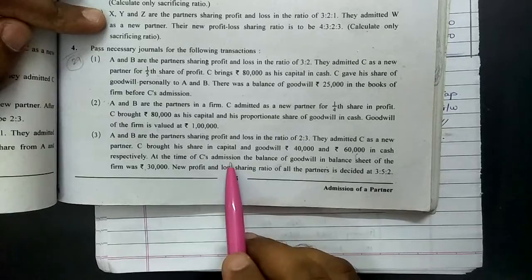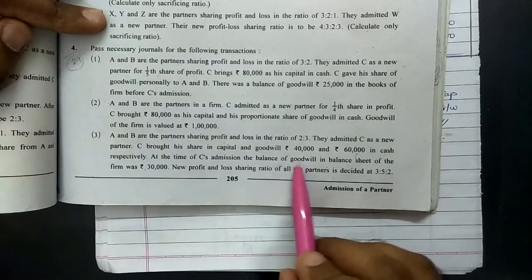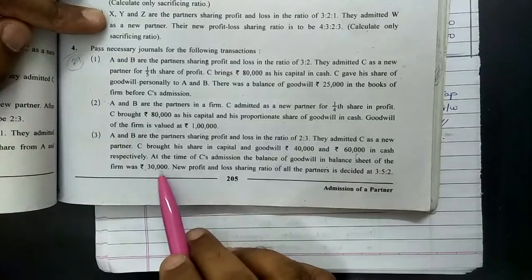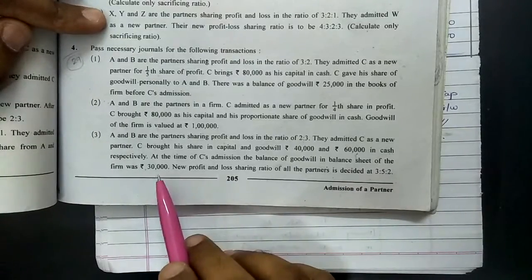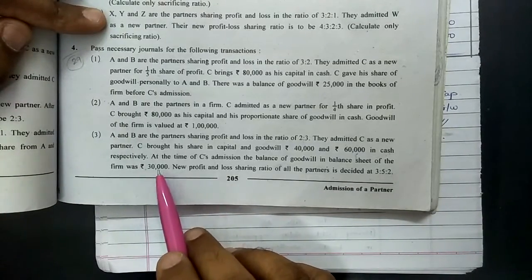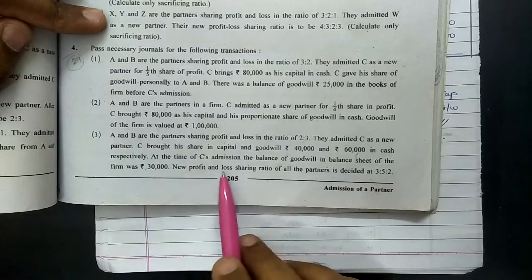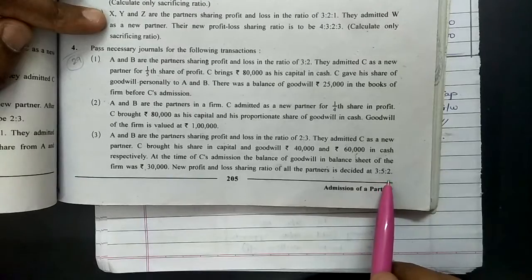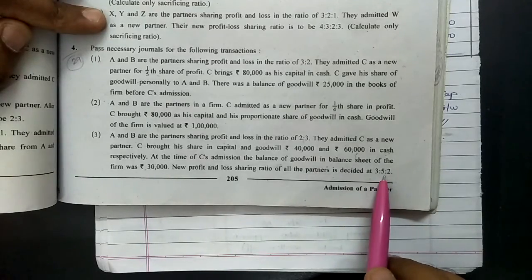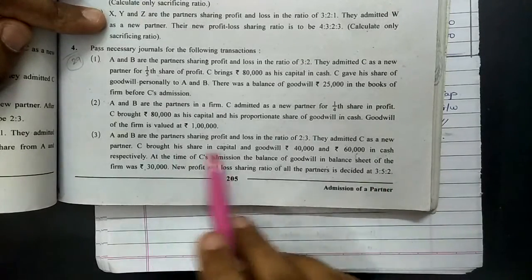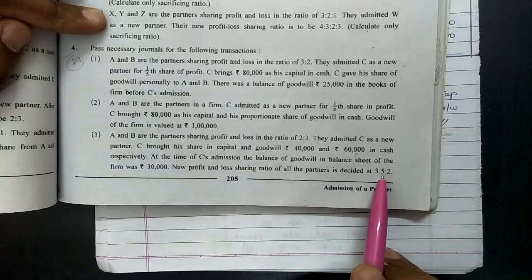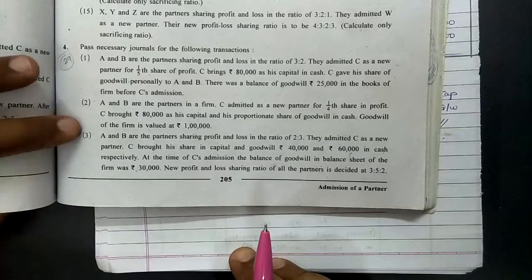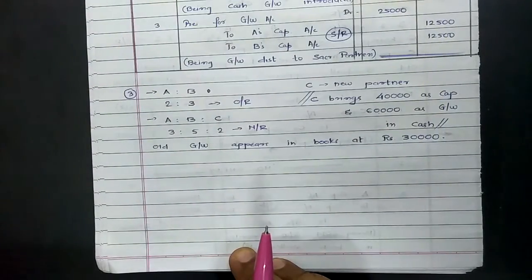At the time of C's admission, the balance of goodwill in the balance sheet of the firm was 30,000. So this is the old value of goodwill, and whenever old goodwill is given, it has to be written off. The new profit and loss sharing ratio between partners is decided at 3:5:2, means the new ratio is also given. Now in this case, as the old ratio and the new ratio are both available, the first step would be calculation of the sacrificing ratio, that is for adjustment of goodwill. Let us go through the solution part.